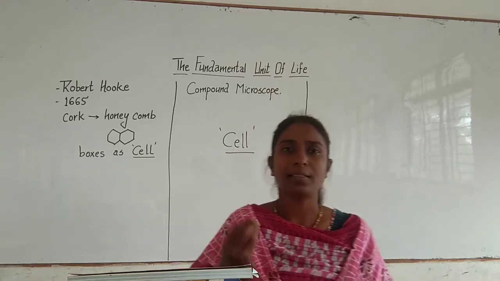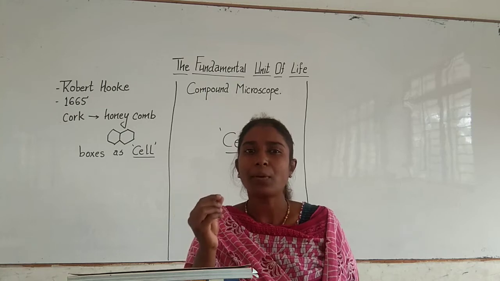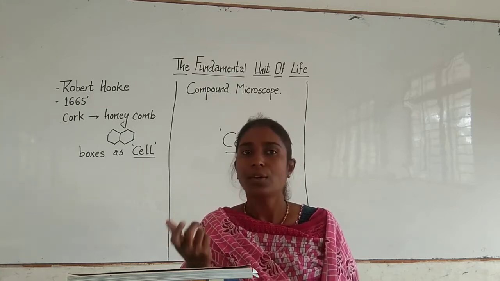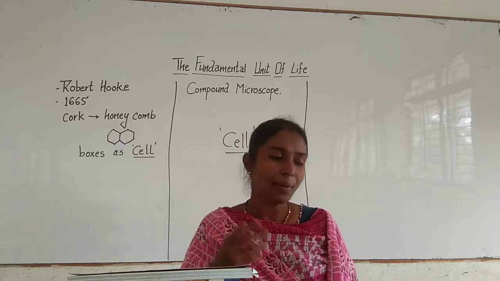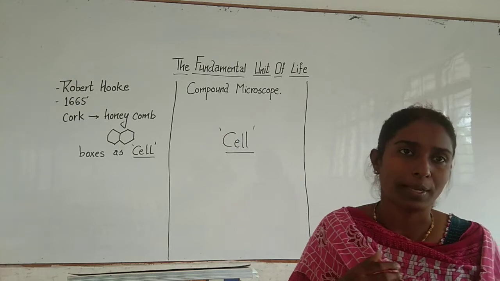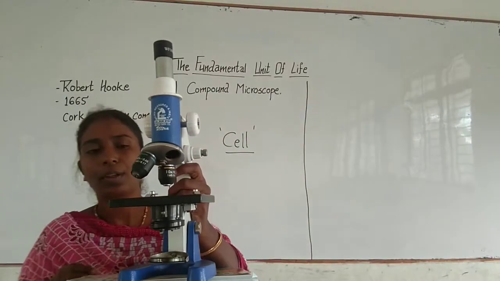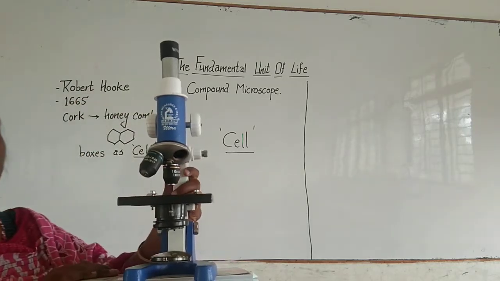You might have seen that some of the organisms are not visible to our eyes, right? They are very microscopic, very small, which are not visible to our naked eyes. So what we do? We see them under a microscope. Let me show you how a microscope looks like. This is a microscope. Now we will be studying about the parts of a microscope.